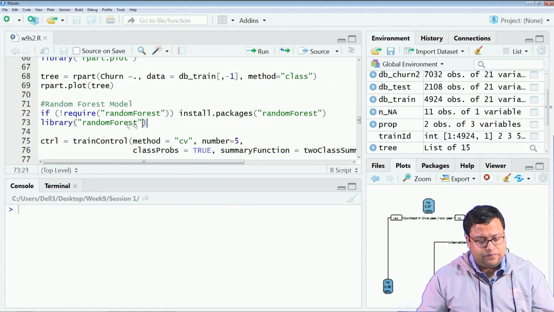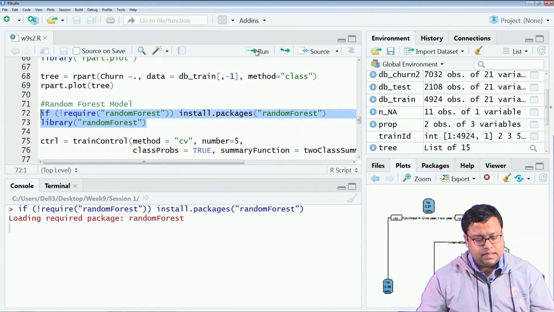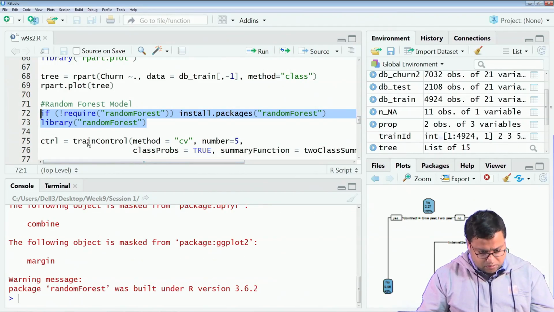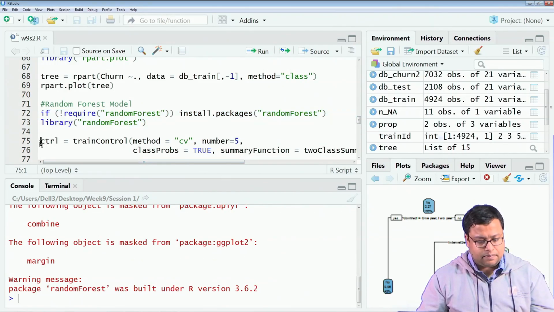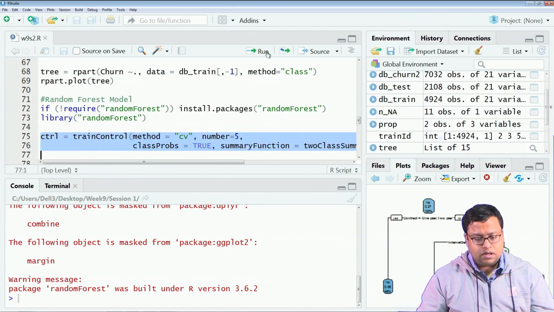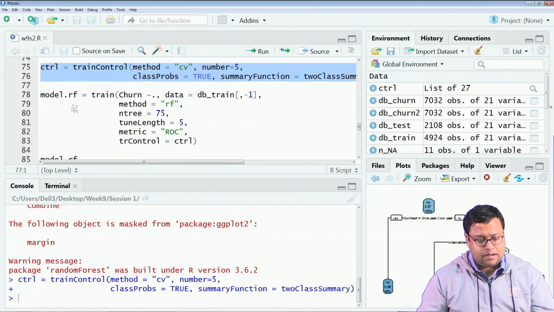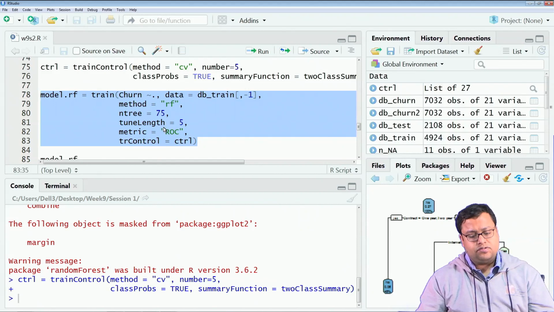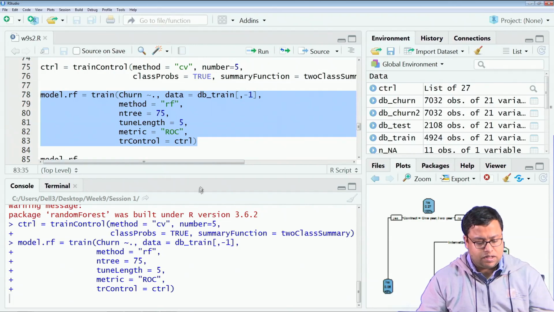The next is random forest. I will be using random forest. I have asked for this particular package to be downloaded, and then I am using certain controls, and with those controls I am running this training, where I am saying that I need 75 trees, tune length will be 5, and metric will be ROC to train the model.